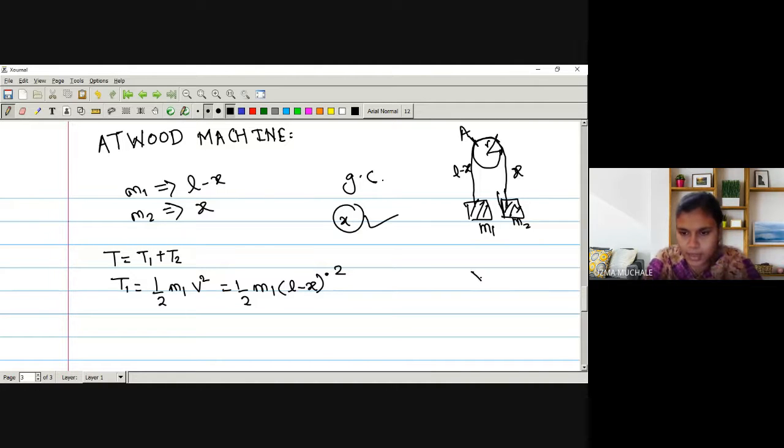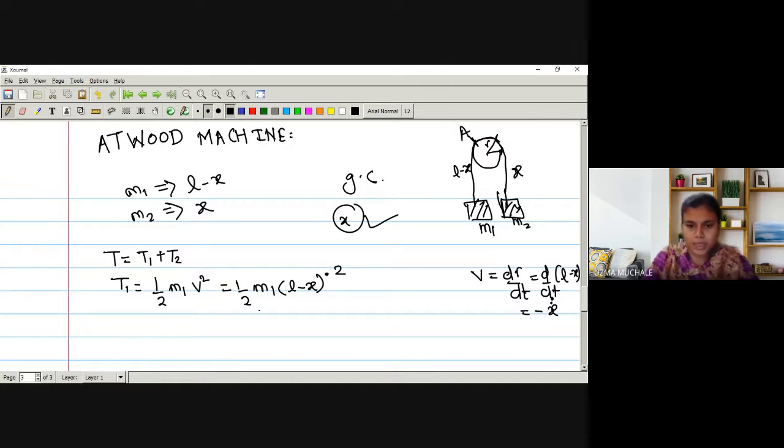Is the idea clear? What is a velocity? Velocity is nothing but the rate of change of a position vector. What is the position of the particle? It is nothing but L minus X. What is the derivative of this term with respect to T? It is minus X dot, right? Because L is a fixed length, its derivative with respect to T will be 0, derivative of a constant term.